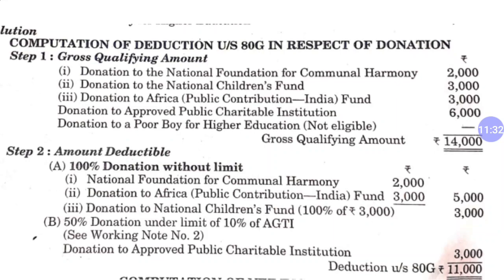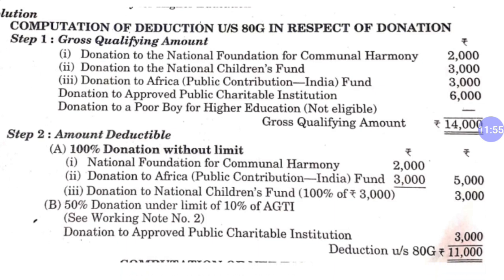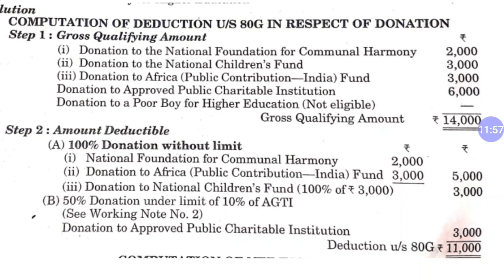Now out of this gross qualifying amount, we will take the amounts which are 100% deductible, that is National Foundation for Communal Harmony, donation to Africa, and one more, donation to National Children Fund. These are 100%. So all these amount to 8,000, and one more is the 50% donation under the limit of 10% of adjusted gross total income.